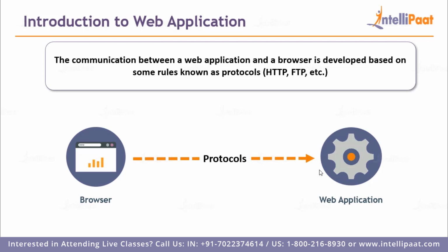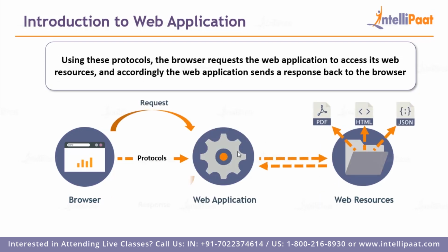There are different protocols such as HTTP protocol and the FTP protocol, which help the web browser and the web application to communicate with each other. Now, a web application or a web server can host different web resources such as a PDF resource, a HTML resource and a JSON resource. If a browser wants access to these web resources, then it would send a request to this web application. Then this web application would access that particular resource and in response would give that resource to this browser with the help of these protocols.